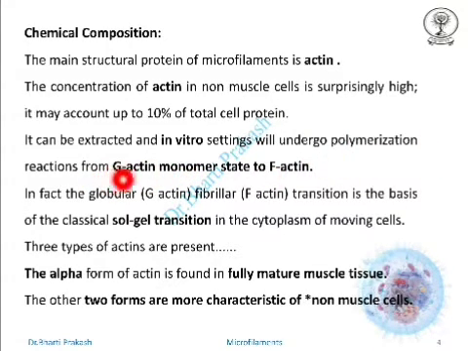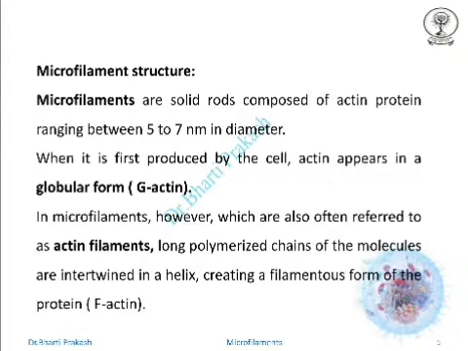The reaction is from the G-actin monomer state to the F-actin state, that is from the globular state to the fibrillar or fibrous actin. In fact, the globular-fibrillar transition, that is the G-actin to F-actin transition, is the basis of the classical sol-gel transition in the cytoplasm of moving cells. The three types of actins present are the alpha form of actin, which is found in the fully mature muscle cell, and the other two forms are more characteristic of the non-muscle cells.